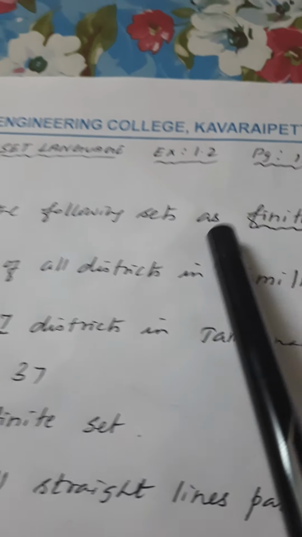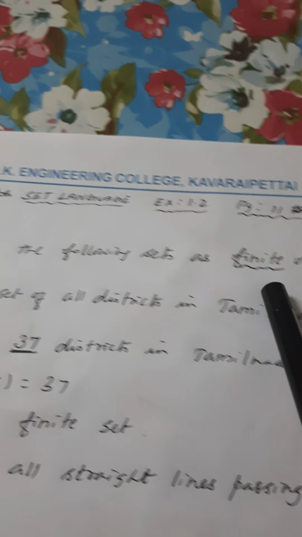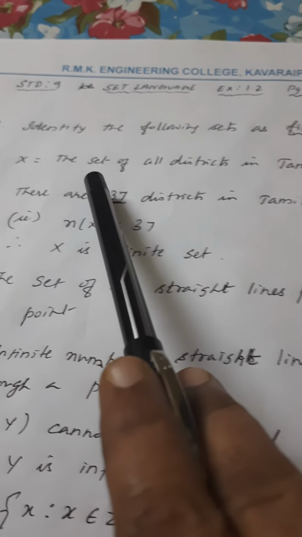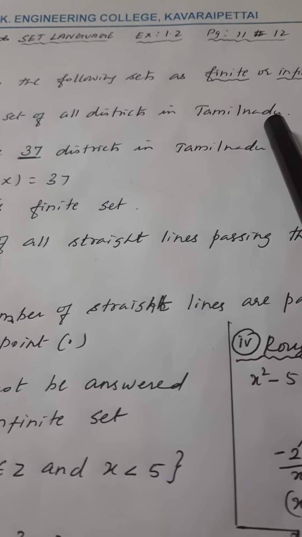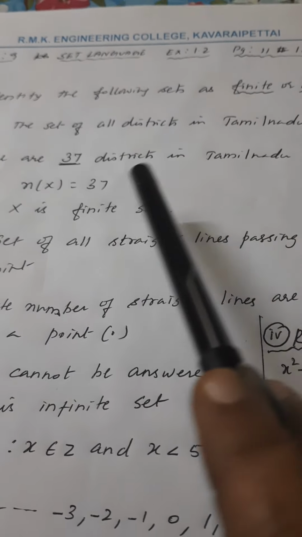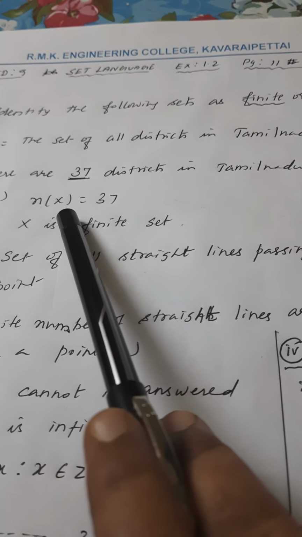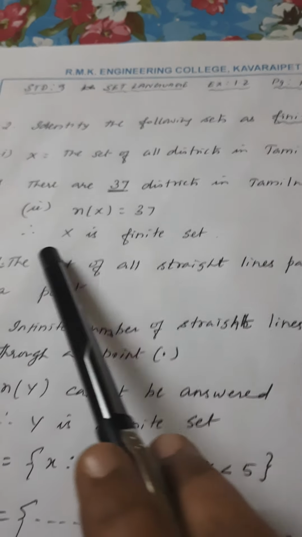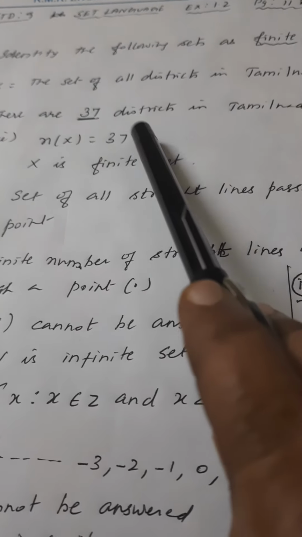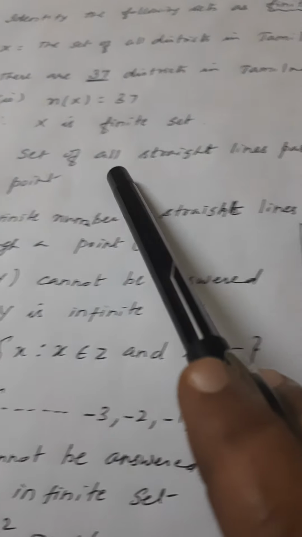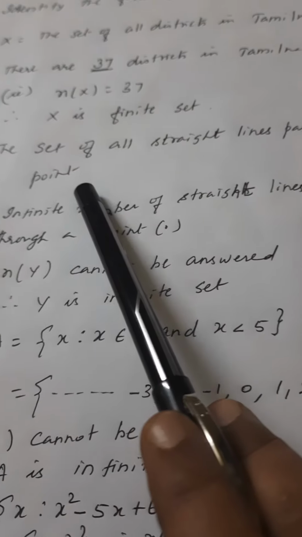Identify the following sets as finite or infinite. X is equal to the set of all districts in Tamil Nadu. We know there are 37 districts in Tamil Nadu. If you can give the cardinal number of the set, if you can count and give, then it is a finite set. It is countable. Number of districts are countable. We can count.